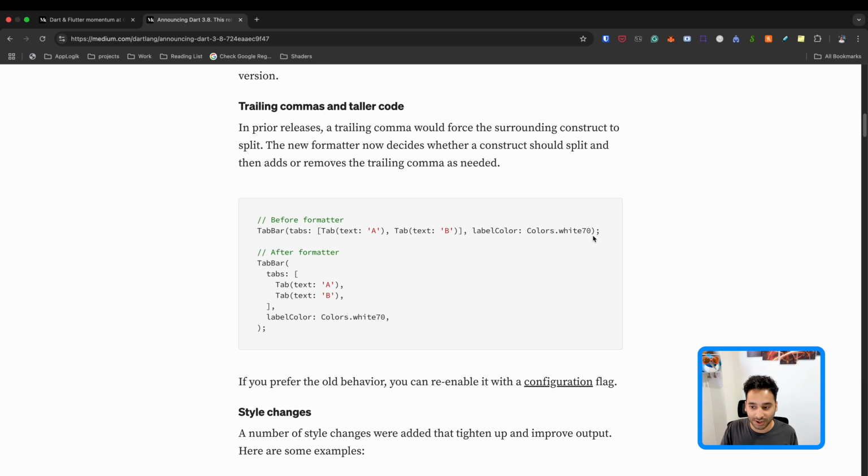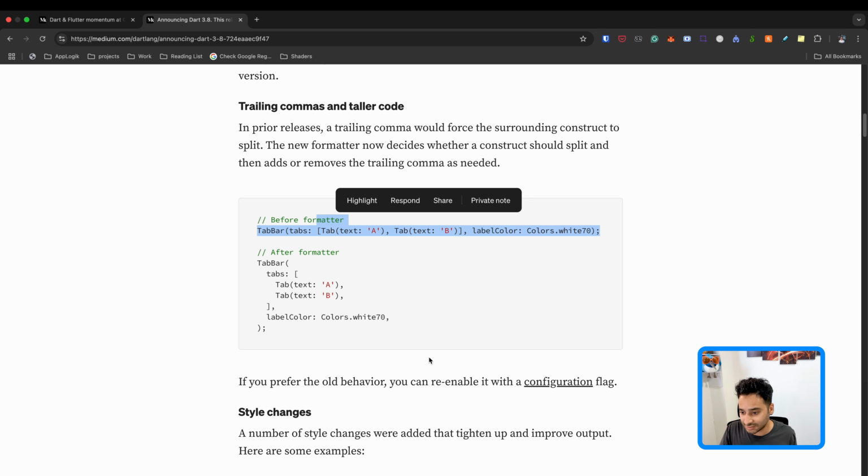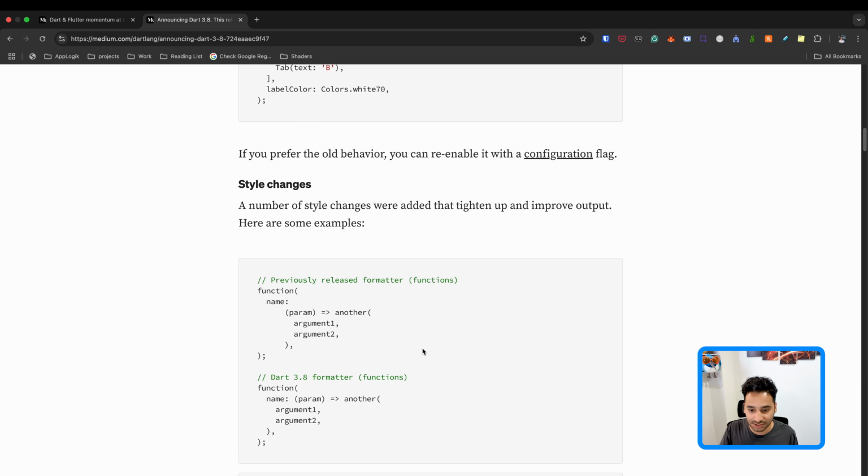I mean, in the past, you had to insert the comma here manually, and then you needed to try to run the formatting. But now it does this automatically. And because there are a lot of conversations to see which one is better, they just enabled it using a configuration. So you can disable it if you don't like the change, and you can enable it if you like it. So I think it is enabled by default, but you can change it.